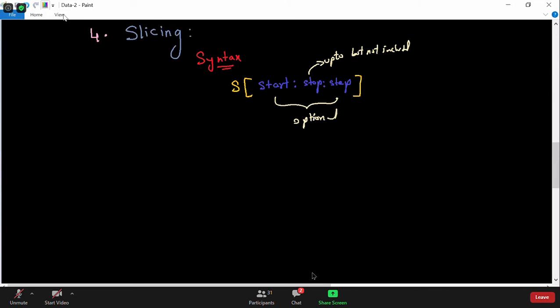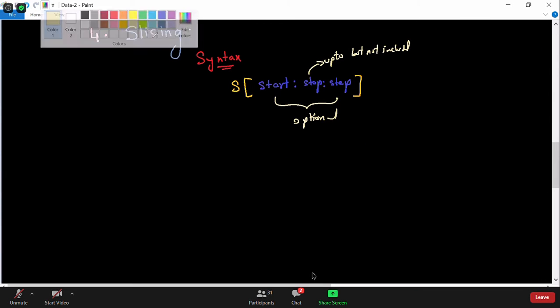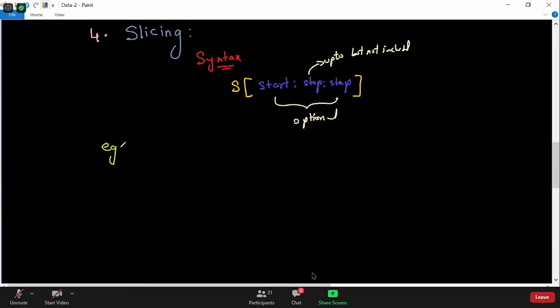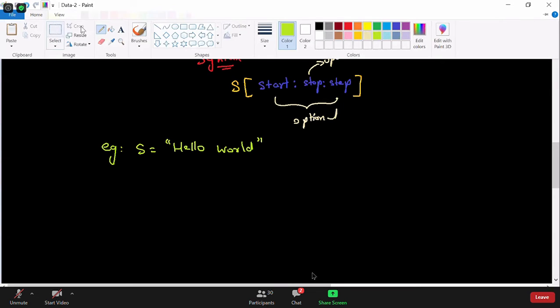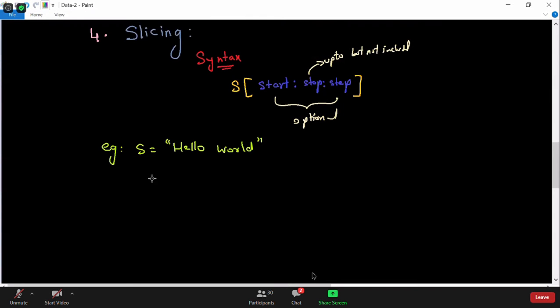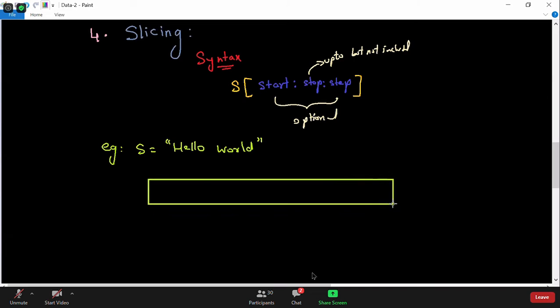Let us take an example now. I will write a string s is equal to hello world. You know how it gets allocated inside the memory. So it looks something like this.